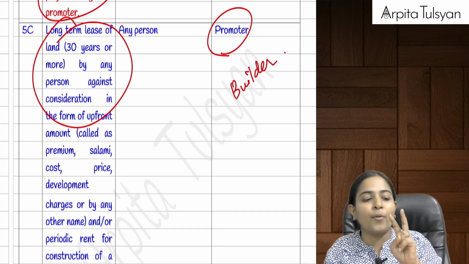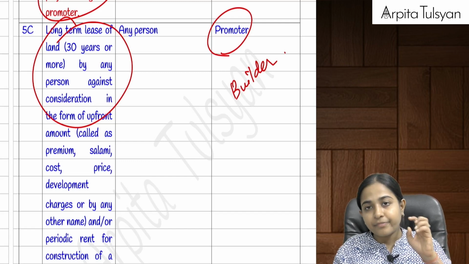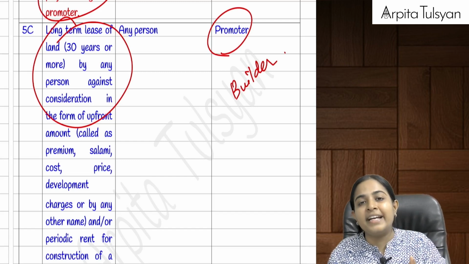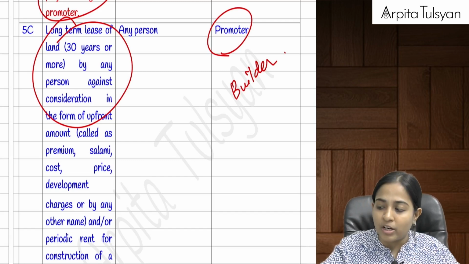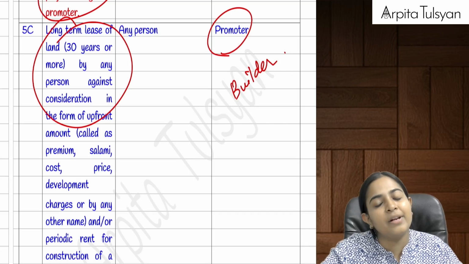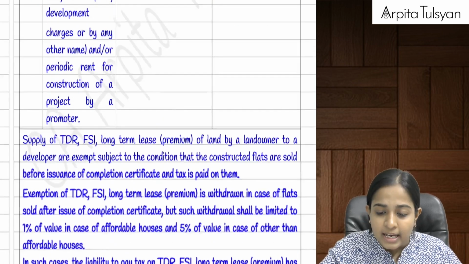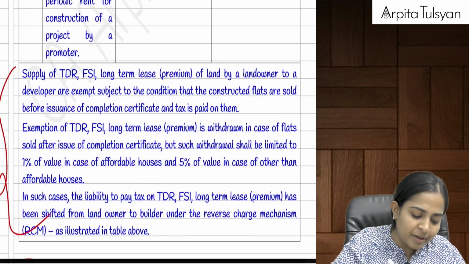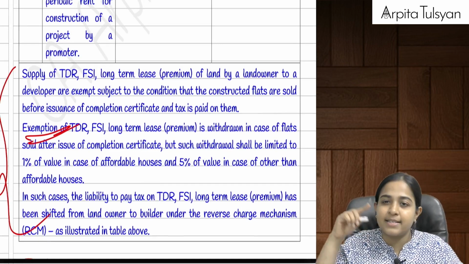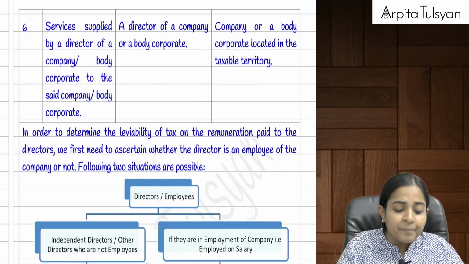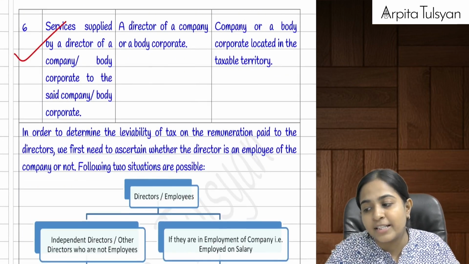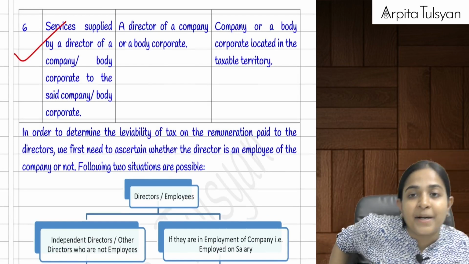So there are two common points that we studied for the builder. One was supply of TDR, FSI, etc., and the next one was long-term lease. In both cases, the builder will be liable to pay the taxes to the government. Then there is a point coming up here which is related to exemptions, which we will take up in the next chapter. Then the next point is talking about any services provided by a director.